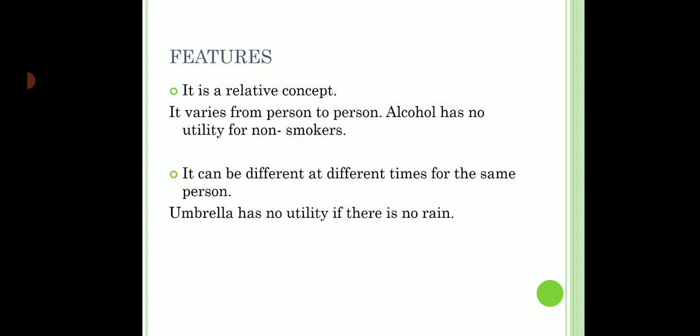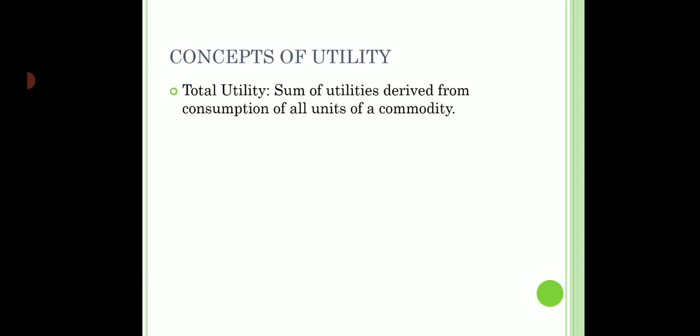Now let us understand some more concepts about utility. The first thing is total utility. Total utility means, all of us know, whenever a consumer consumes something, he doesn't go with just one unit of anything. He might buy a certain number of units of a product. So, the sum of all the utilities derived from the consumption of all the units, that is called total utility.